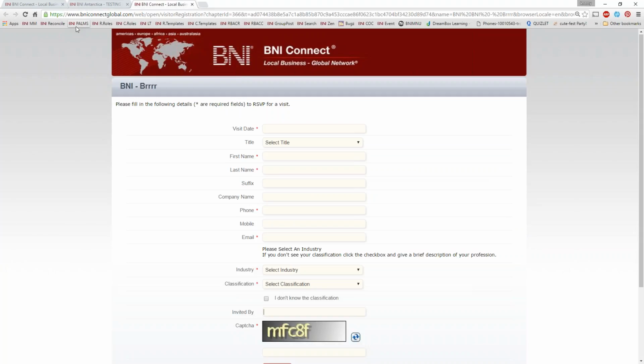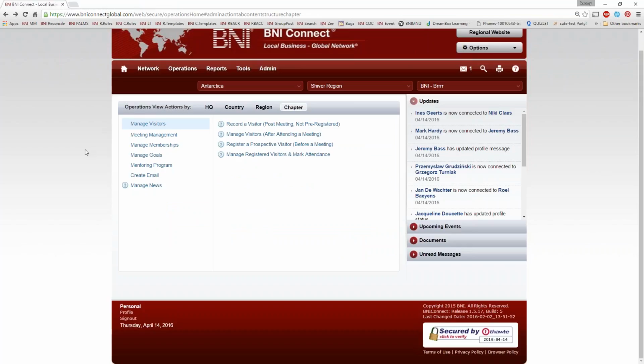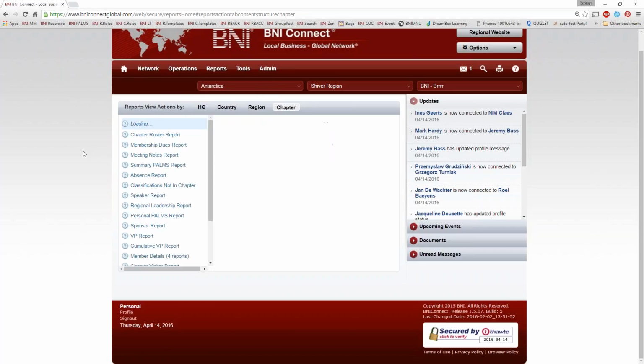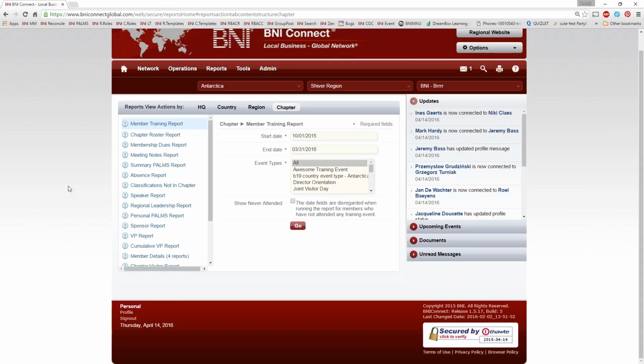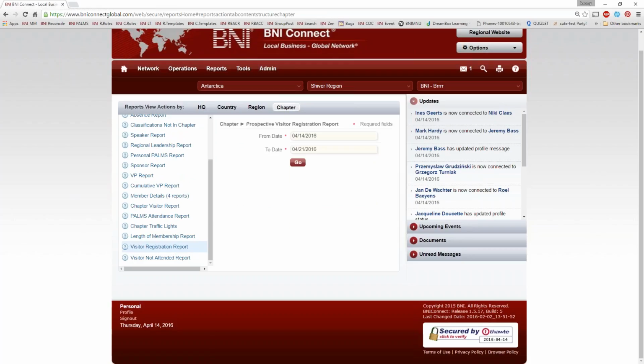Emails go out, and the great thing about this too, from a leadership perspective, is that we now have a report showing who's going to be showing up to the meeting. So if I go to the reports for the chapter, here we have a visitor registration report towards the bottom. Now I can see all of the people.